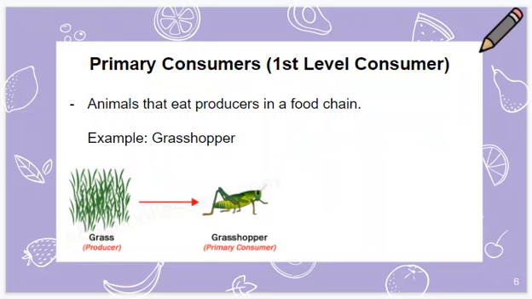Primary consumers, also known as first-level consumers, are animals that eat producers in a food chain. So for example, grass is the producer. The thing that eats the grass, where the arrow is pointing, is the grasshopper. The grasshopper is the first level or primary consumer.